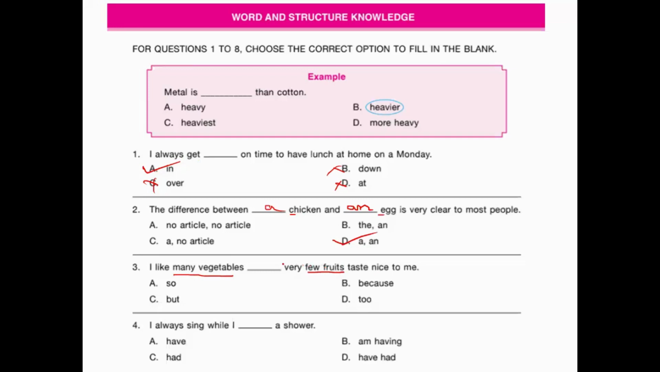So when we have to join two opposite ideas, which conjunction do we use? We make use of the conjunction but to join the two opposite ideas. Okay, so I like many vegetables but very few fruits taste nice to me. So option C is our correct answer.